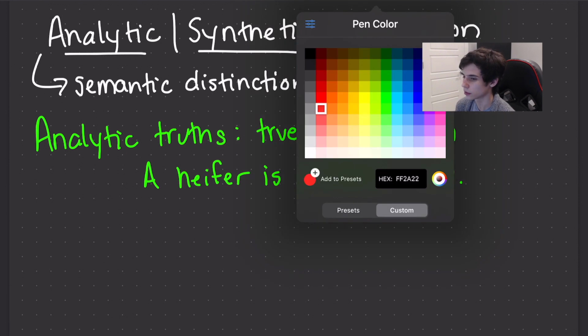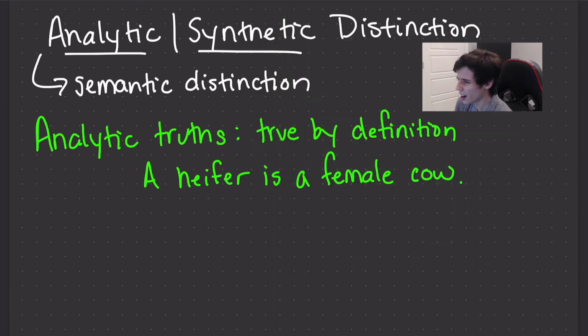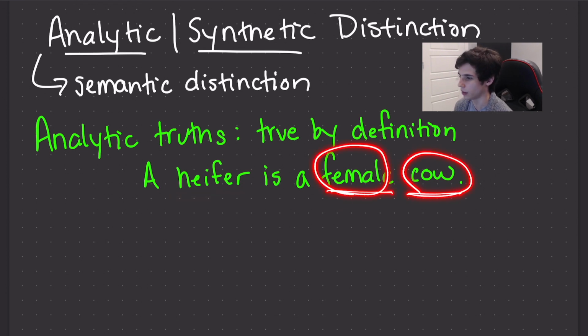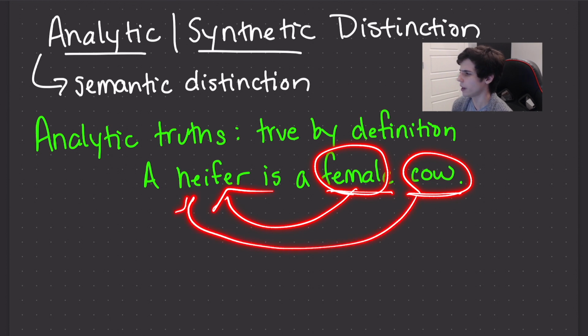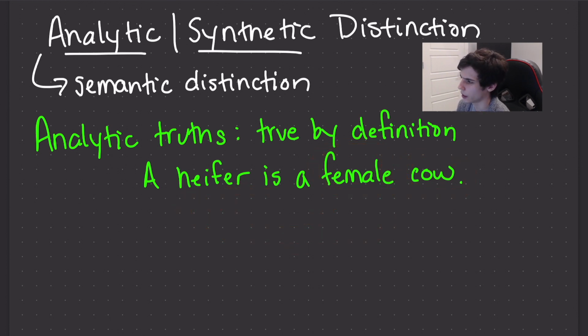Nothing else. Kant talked about analytic truth in terms of concept containment. I want to say that not all philosophers think of analytic truth this way. So he would say something like, when we say a heifer is a female cow, that a heifer, a concept, contains the other two concepts, female and cow. But, like I said, not all philosophers think of analytic truth this way.